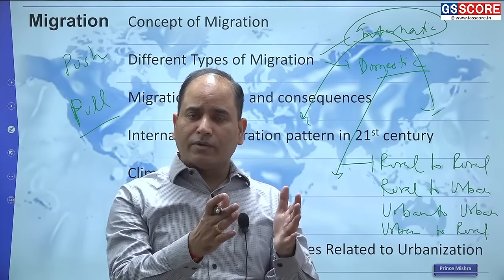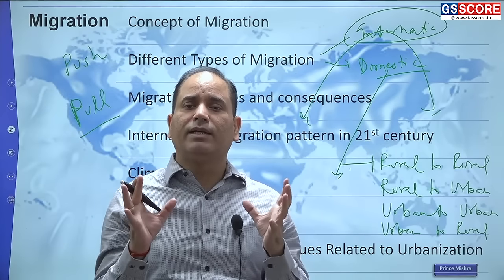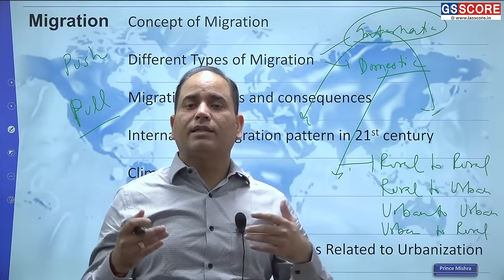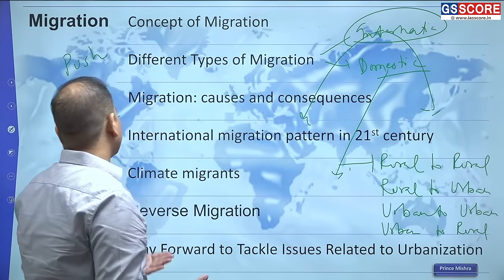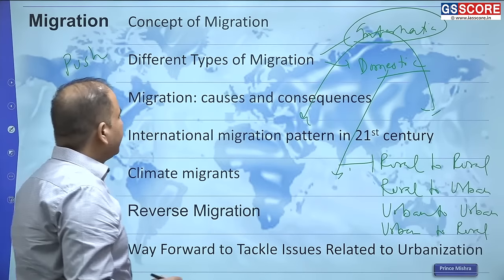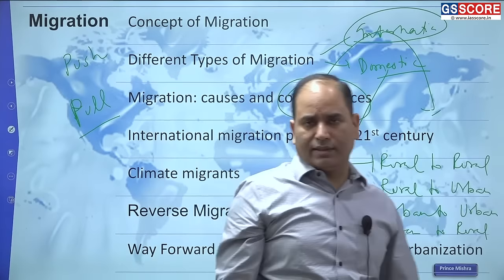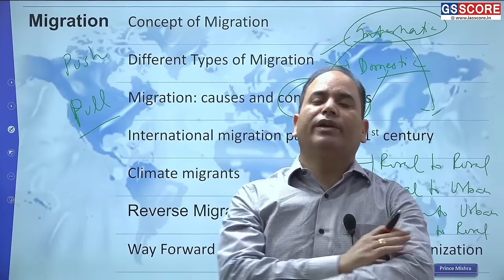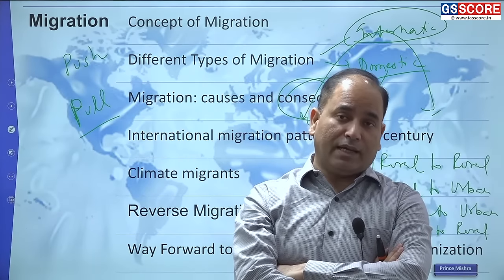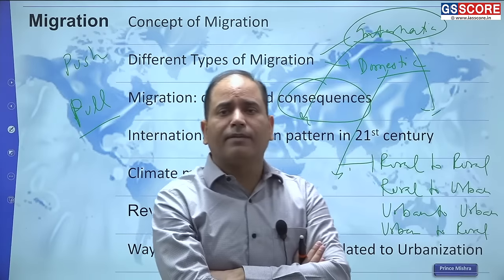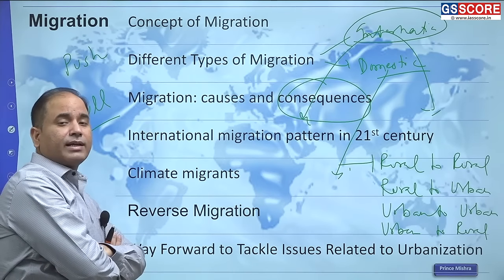So they are not moving out because of push migration. They have better livelihood, they have all the accessibility and luxury, but still they want some better opportunity. So when people move out due to better opportunity, that is your pull migration. Then along with the causes, you also need to look at the consequences. When people migrate from one area to another, what are the different consequences that happen? In the consequences, most of the time, as a student, your whole focus will be on the places where the migration is happening.